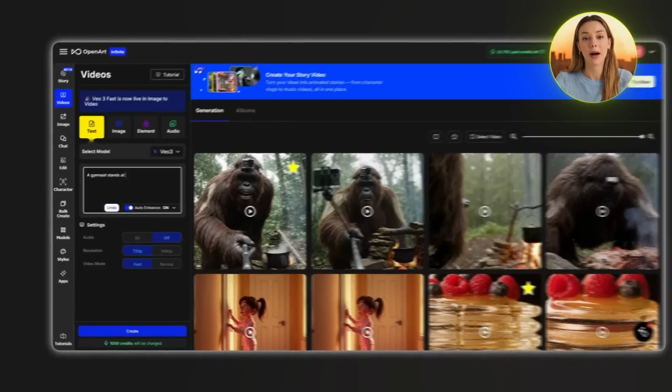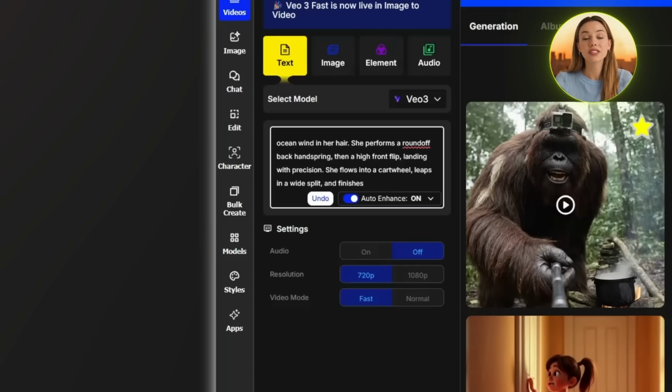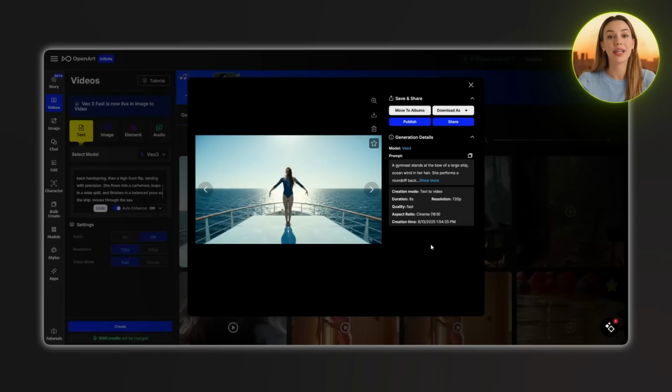A gymnast stands at the bow of a large ship, ocean wind in her hair. She performs a round-off back handspring, then a high front flip, landing with precision. She flows into a cartwheel, leaps in a wide split, and finishes in a balanced pose as the ship moves through the sea. VEO did a pretty good job with beautiful scenery, while also getting the clothing right.